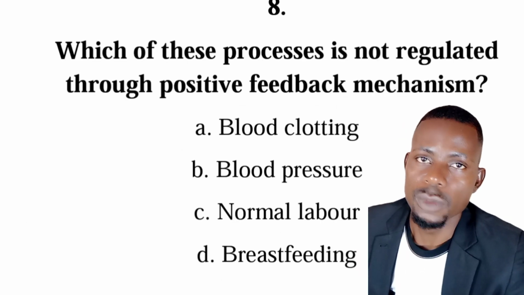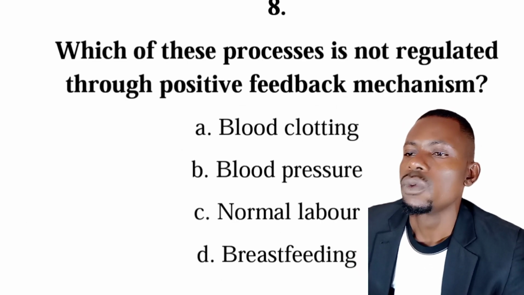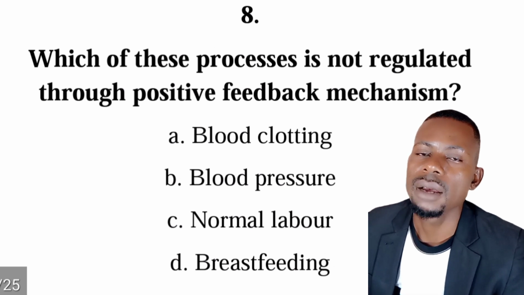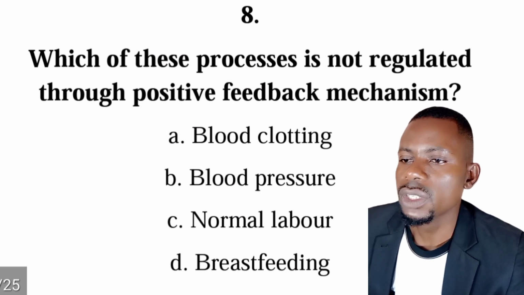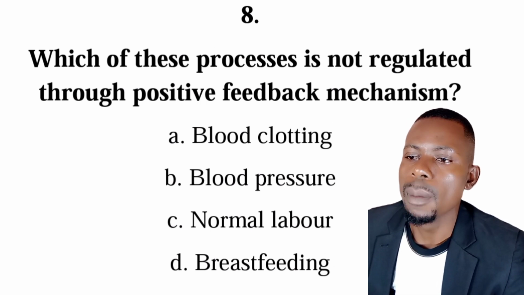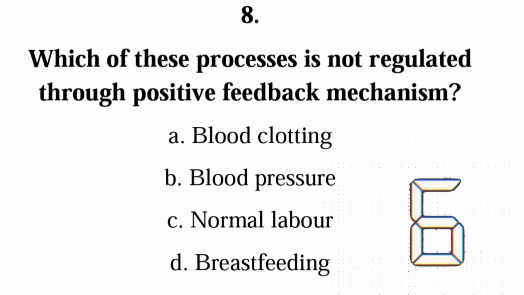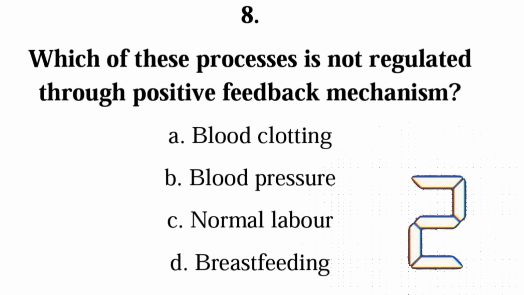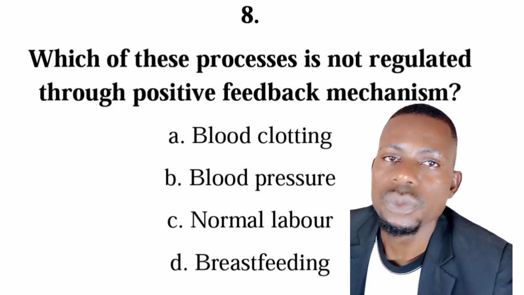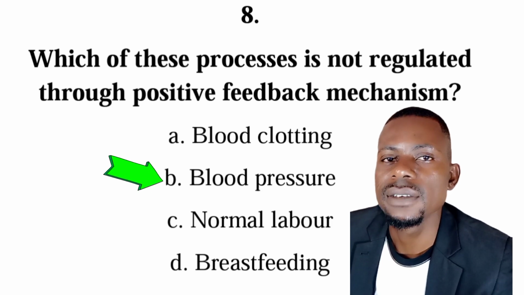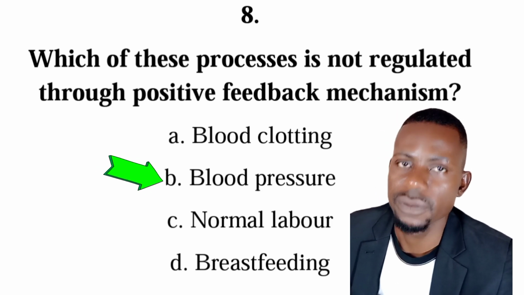Number eight is from homeostasis, and the question is, which of these processes is not regulated through positive feedback mechanism? Is it blood clotting, blood pressure, normal labor, or breastfeeding? The correct answer is B, blood pressure. So blood pressure is regulated through negative feedback mechanism, not positive feedback.